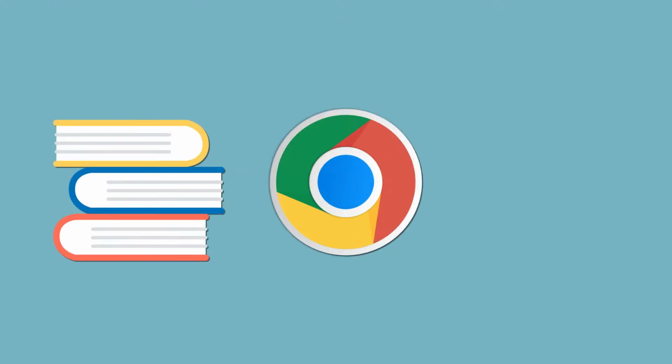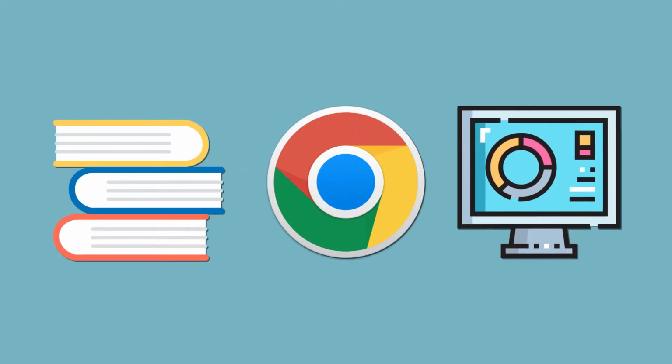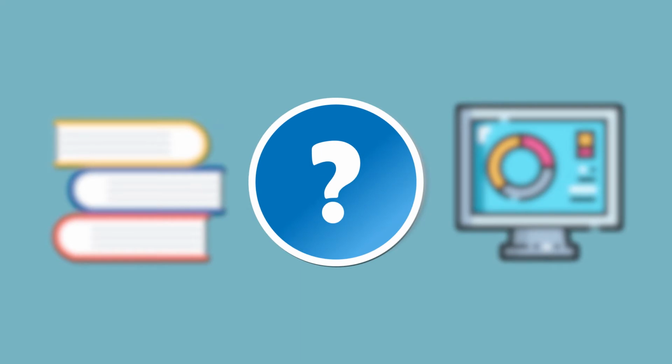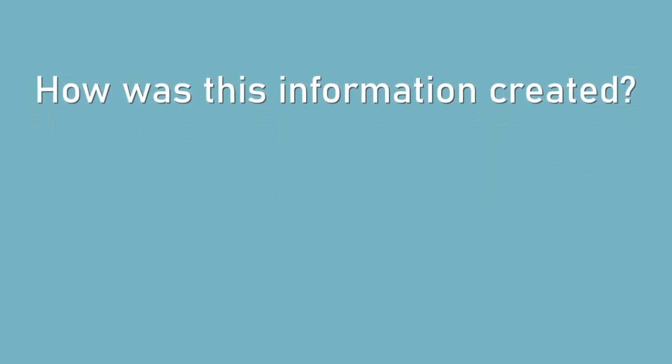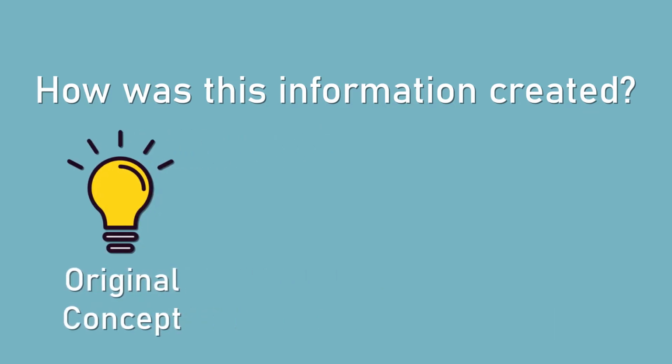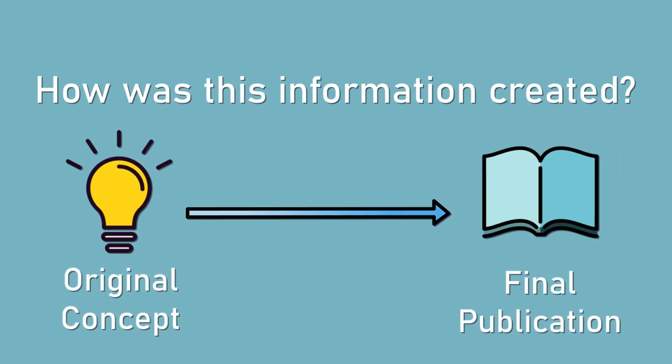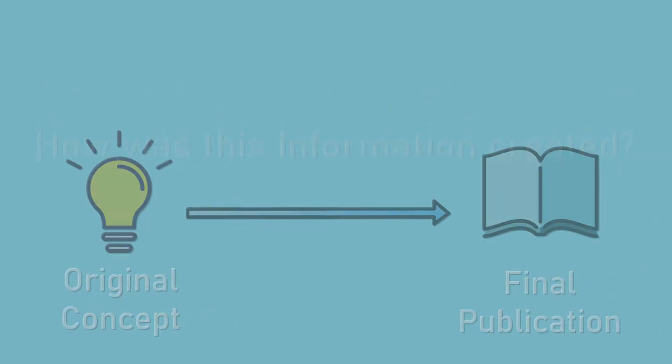In the last video, we talked about the different kinds of information that's available. But how do you know if the source is credible or useful for your paper? The main question to ask here when evaluating a source is, how was this information created? You want to understand what happened to the content from its original concept to the final publication that's in front of you. So let's look at how you might approach different kinds of sources.